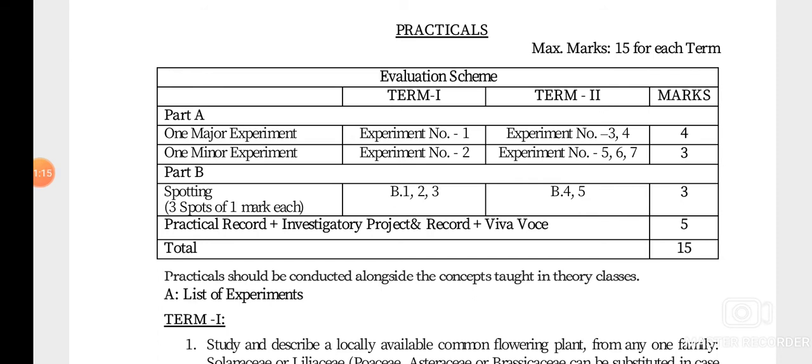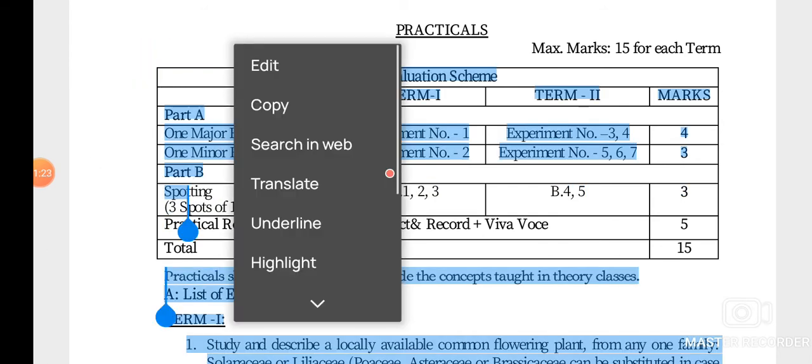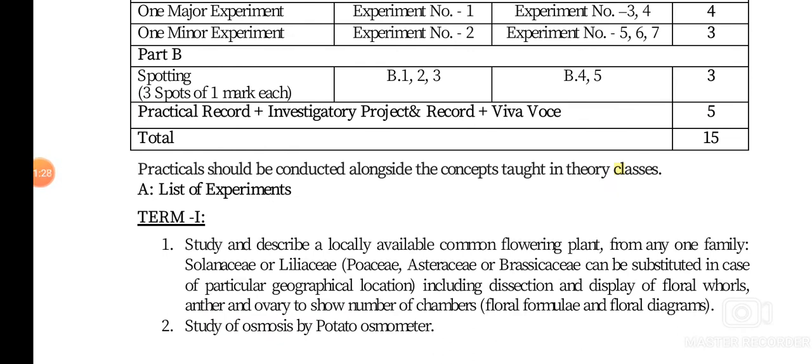There will be one major experiment, experiment number 1, given here: study and describe a locally available common flowering plant from any one family, Solanaceae or Liliaceae.